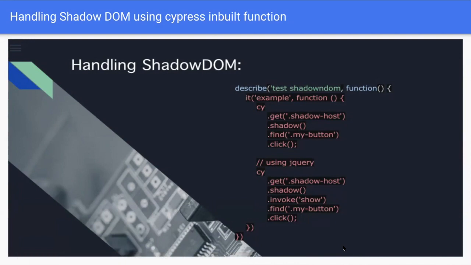We don't need to install any extra dependency or other modules, and we can handle Shadow DOM using jQuery as well. Here we can see cy.get.shadow.invoke show function, which is a jQuery function, and a very interactive and efficient way to interact with Shadow DOM elements.